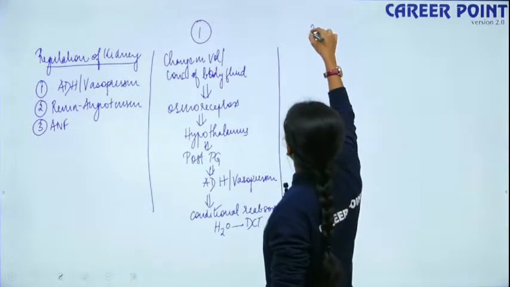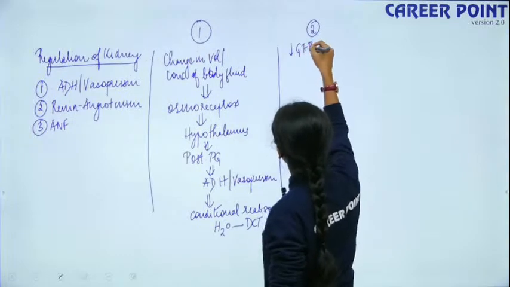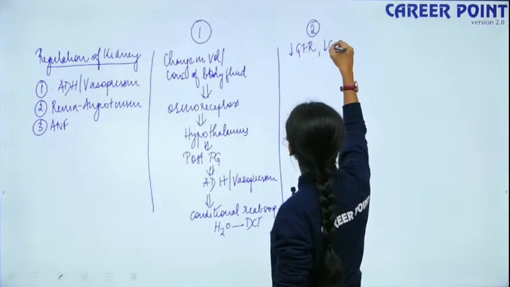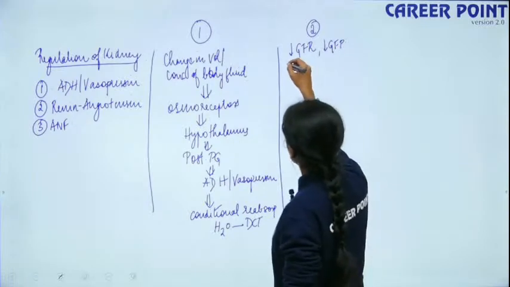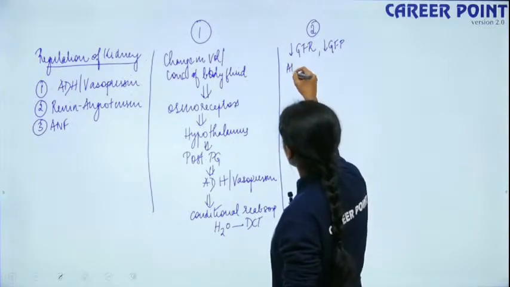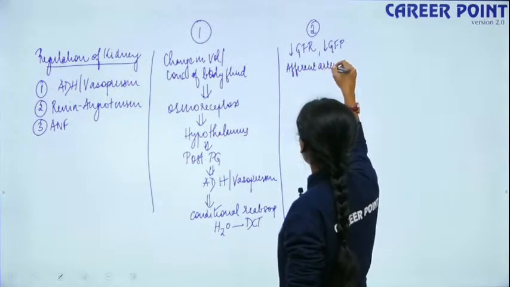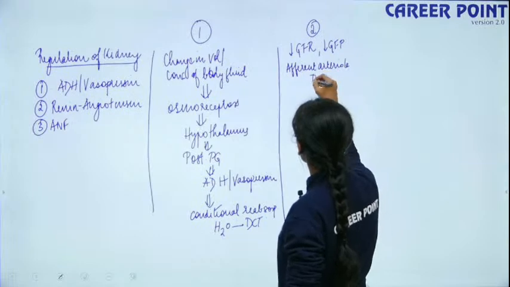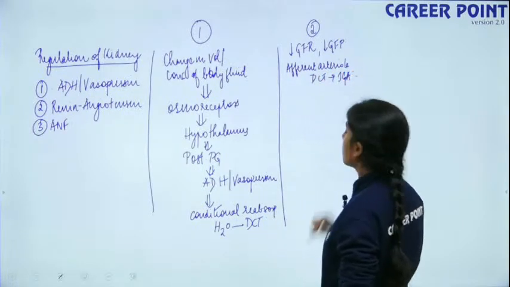Now moving on to the second type: if there is a decrease in the GFR, a decrease in the glomerular pressure, then what happens? In the junction between your afferent arteriole and your DCT, we have what is known as the juxtaglomerular apparatus.